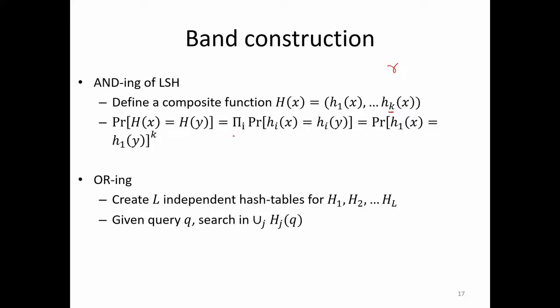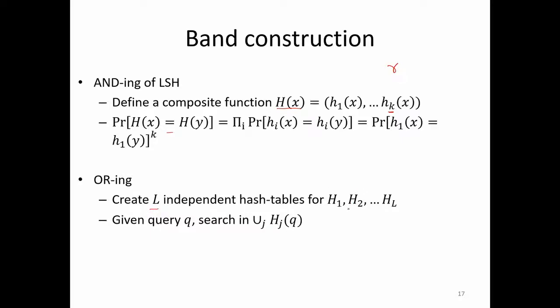So you have this composite hash function capital H of x, which takes a vector of all of these. So all coordinates should match. So the probability of them falling into the same bucket is the probability that all of them match, which is basically the probability that one of them matches to the power k. And then you can have L such hash tables, or in our case L bands.